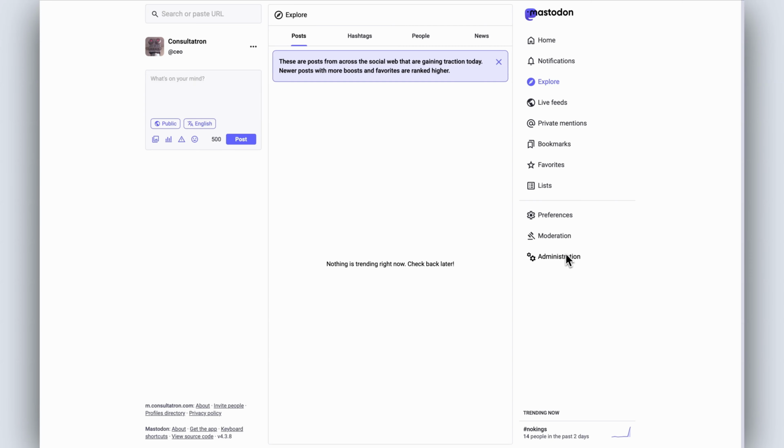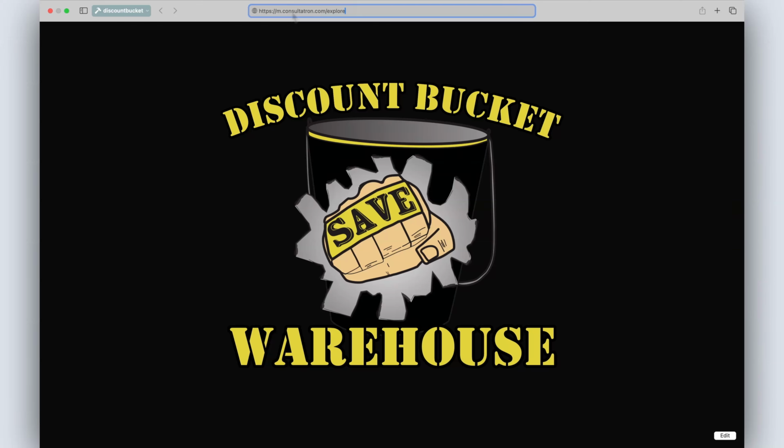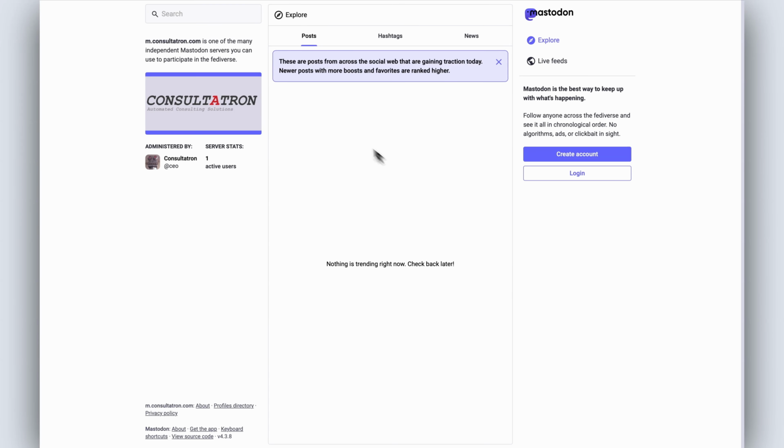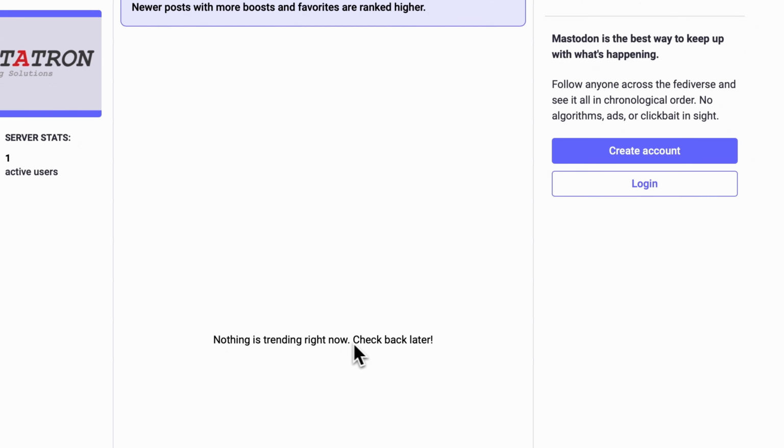So what I would usually recommend doing is, if you are a solo instance, or if you only have a couple of accounts, then go and turn the trending page off as your home page. Let's pretend that we are the discount bucket warehouse arriving on this page. Here's the discount bucket warehouse, and the discount bucket warehouse arrives on the Consultatron page, and this is what it sees. It's not very nice, right? So I think it's a good idea to disable this as the landing page.